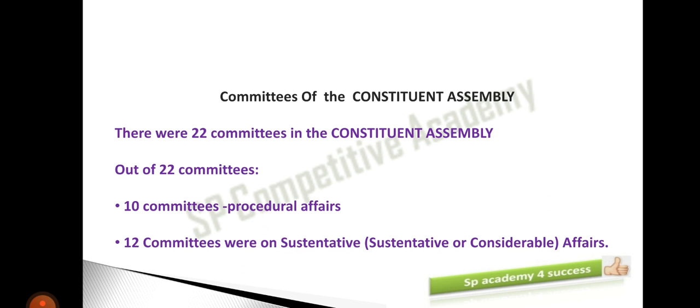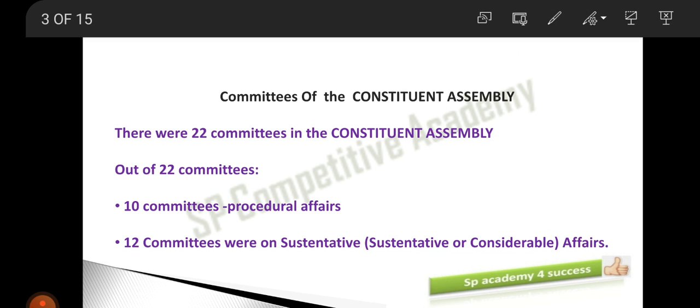Now, moving on. Next we have to discuss the committees of the Constituent Assembly. In the last session I said that there are different committees taking the responsibility in the preparation of the constitution in the Constituent Assembly. This is again very important. Many times questions were asked regarding these committees. Altogether in the Constituent Assembly we have 22 committees. So how many committees do we have?